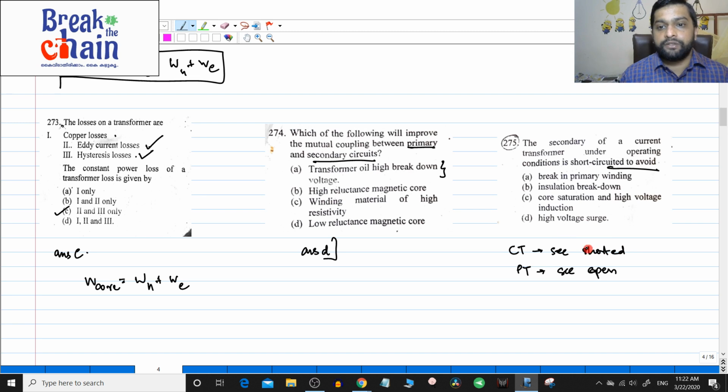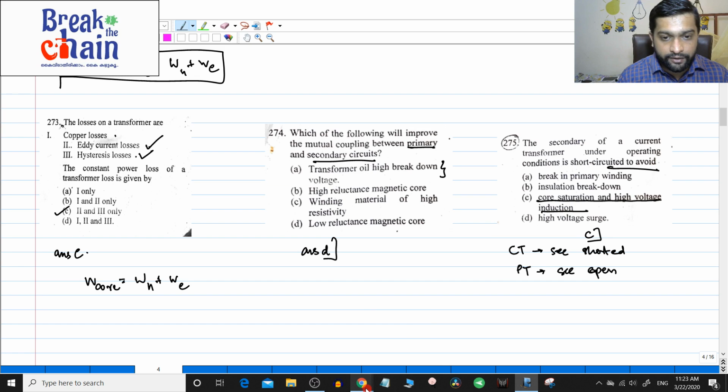So, why is it to be shorted? Because if you open the circuit, the secondary of the CT will induce a huge voltage, and because of that a huge magnetizing current will flow, which will cause the core to go into saturation, and high voltage induction. So that is the answer. High voltage will induce and the core will go into deep saturation or very high local saturation. So the answer for 275 will be C. Okay, 275 answer is C.